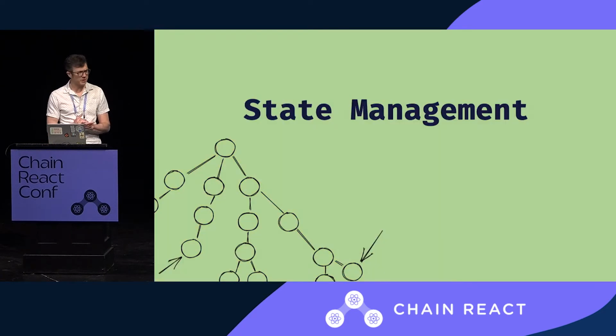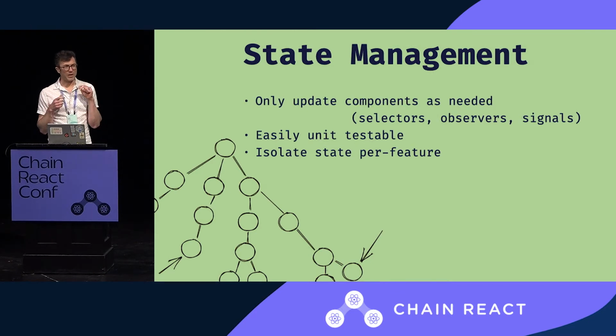I think state management is familiar to everybody, but I want to talk about why we use it in this default to performance mindset. So of course, state management, well, I don't know if it's of course. The point as I see it is only update components as needed. I don't care whether you use observers, selectors, signals. They're all fine. It's a business decision. What are you familiar with? But the important thing there is that the change that happens over here does not go up the tree and render all the way down. It goes to the component that needs that update.